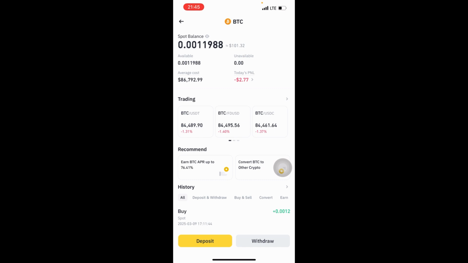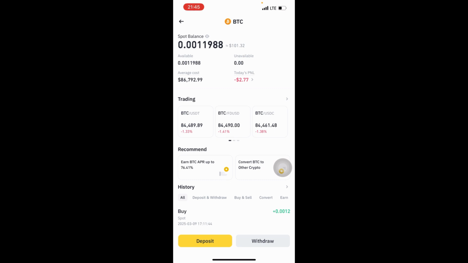If I'm transferring money from Binance to another platform, I have to use an address, and every address comes with a fee. If I'm transferring Bitcoin using a Bitcoin address, it's $2.53.